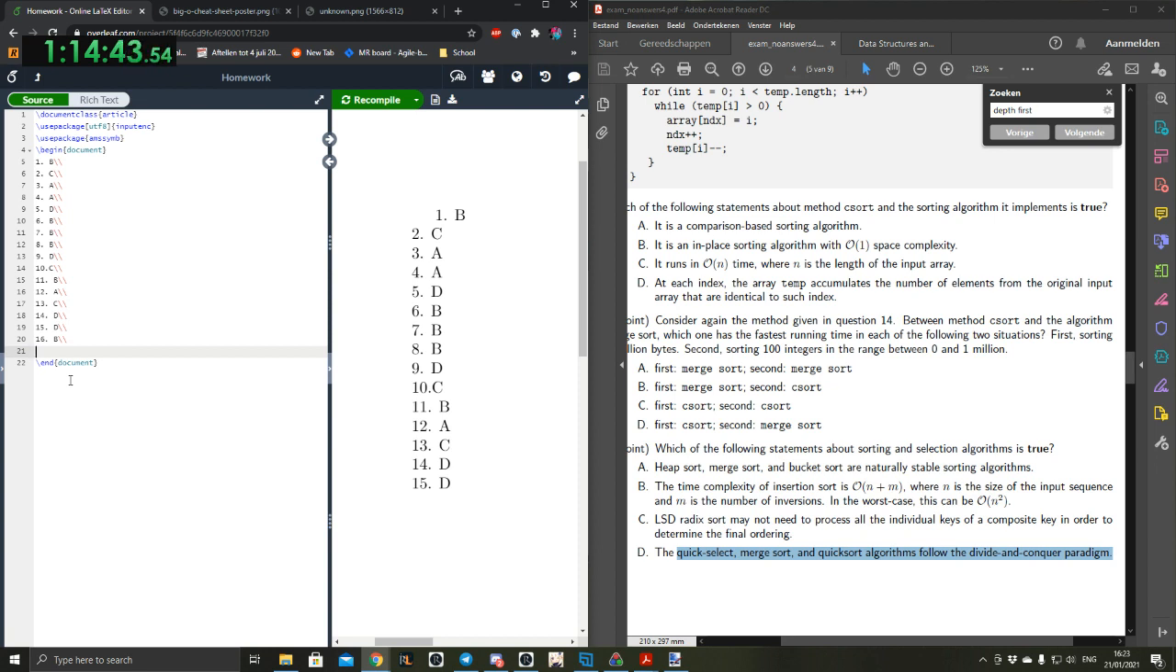Okay, that makes sense. I really quickly forgot what LSD and MSD was, but then I realized what it is again, so that makes sense. Least significant digit radix sort, and most significant digit.